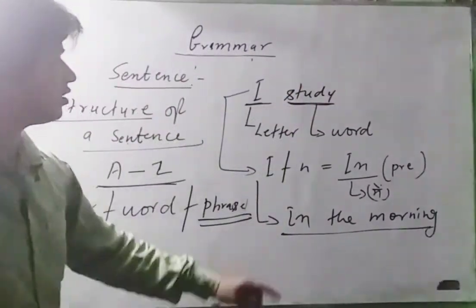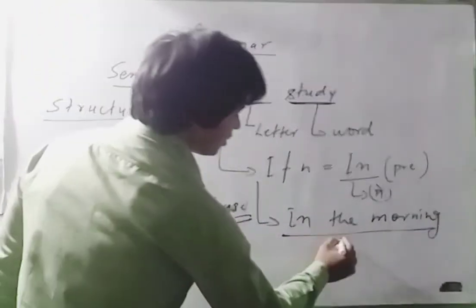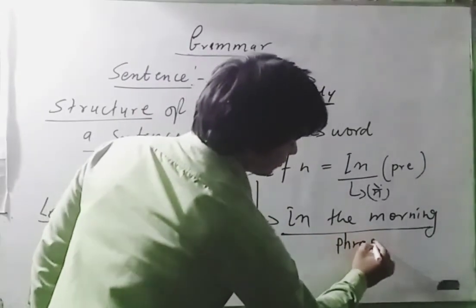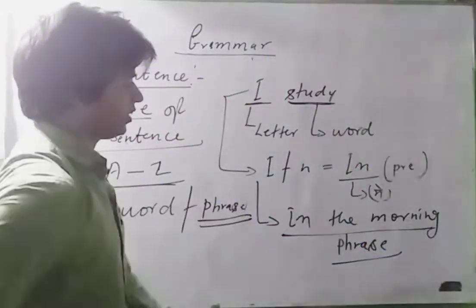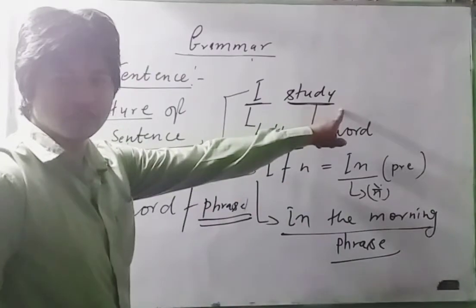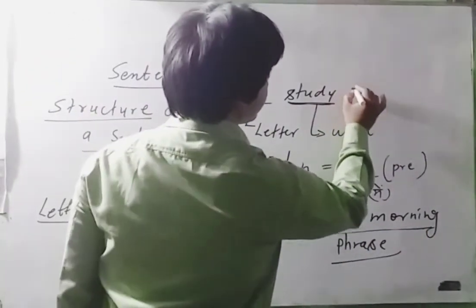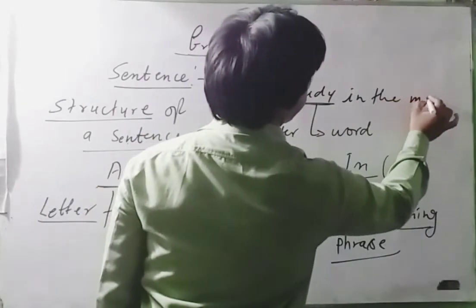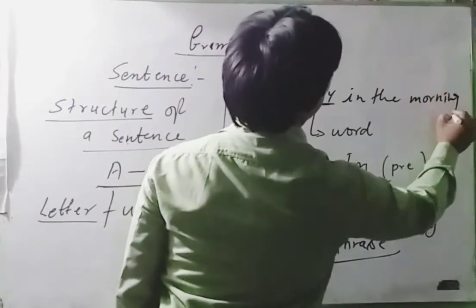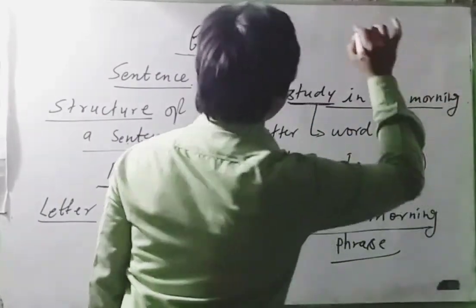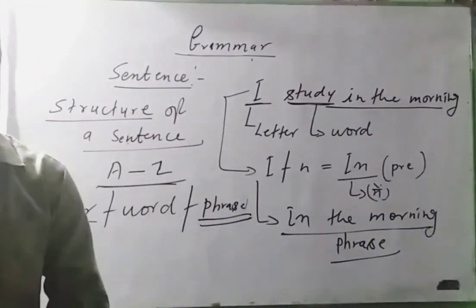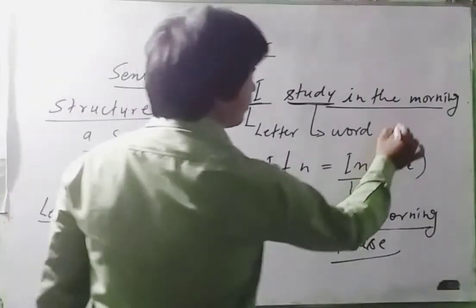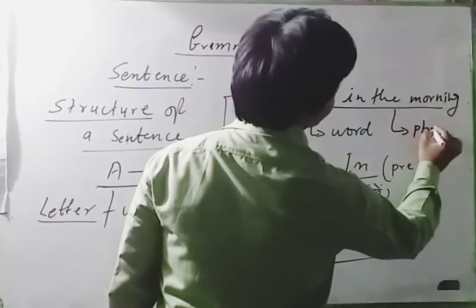Study is a word, and now this is a phrase. When we include in the morning, look at this: I study in the morning. Now we have a phrase.